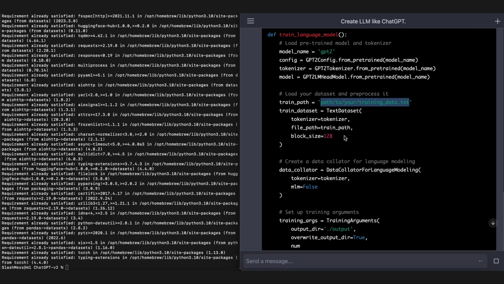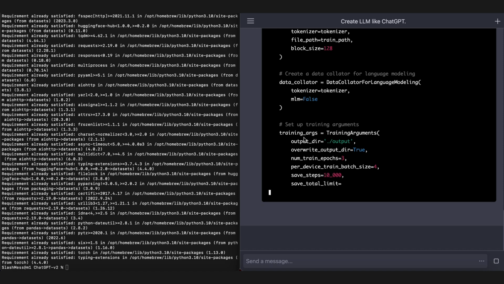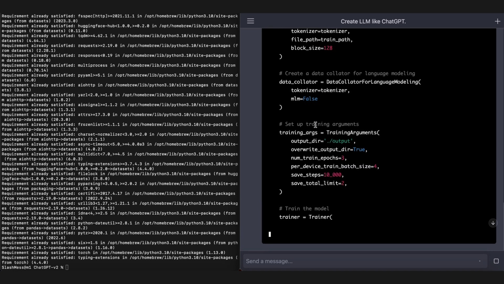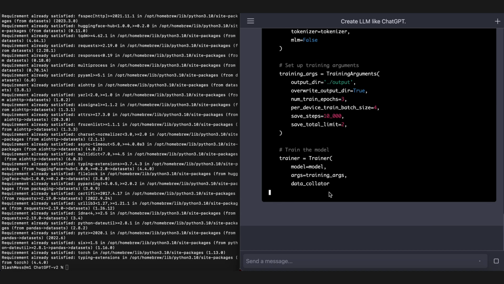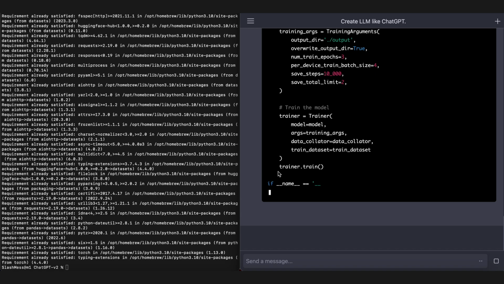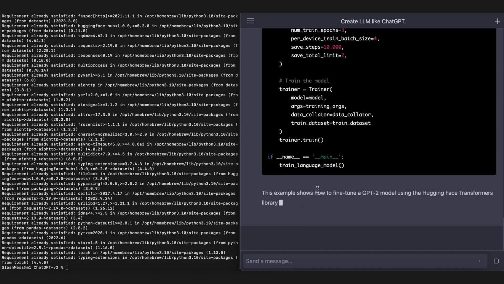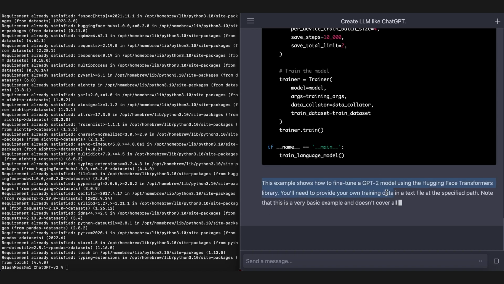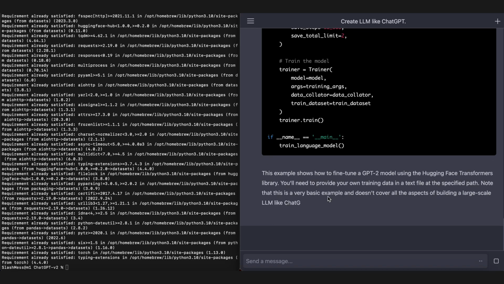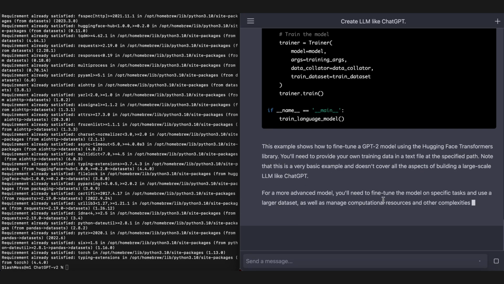So we'll ask ChatGPT for that too. Data collector, training arguments, actually do the training. Oh, this is going to try to put everything in one file, it looks like. That's sweet. Trainer, model, args, data collector, data training, data train, and then just to execute. Sweet. Shows how to fine-tune a model using the Hugging Face transformers. You'll need to provide your own training data. We'll ask it for that. A very basic example doesn't cover all aspects. Now it tells me what you'll need for a more advanced model.